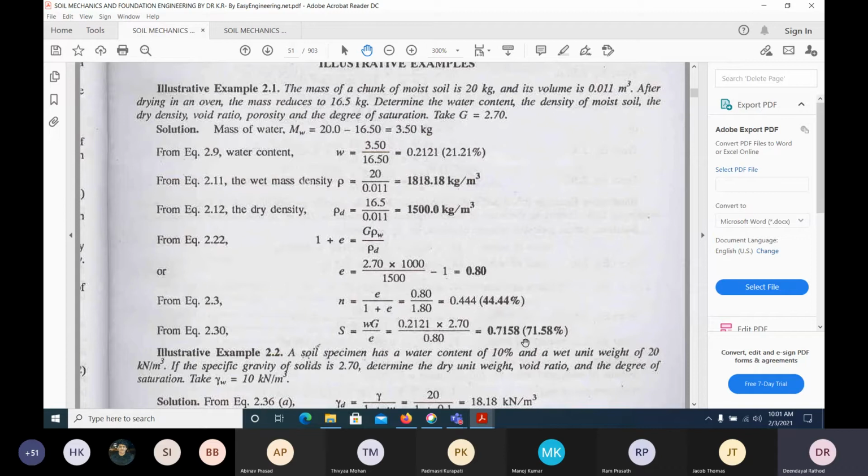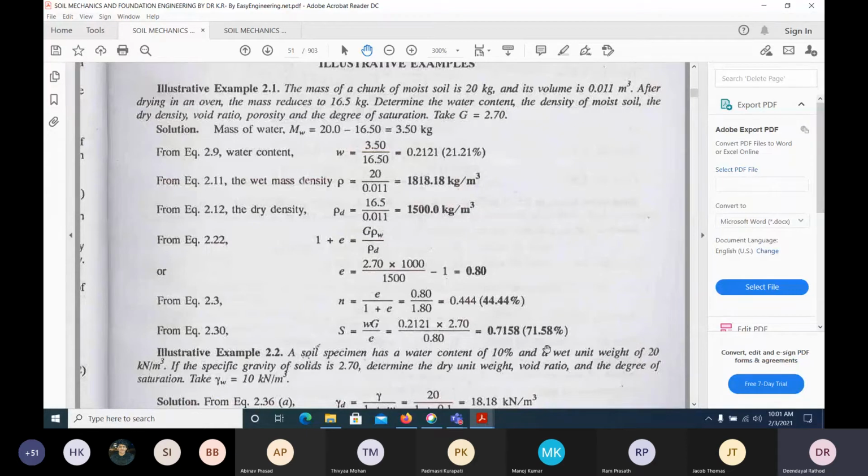So the equation gives 0.7, you will get 70. That means 71% saturation. If this moist soil has 20 kg and after drying it is 16.5 kg, the degree of saturation would be 71.58. Understand?